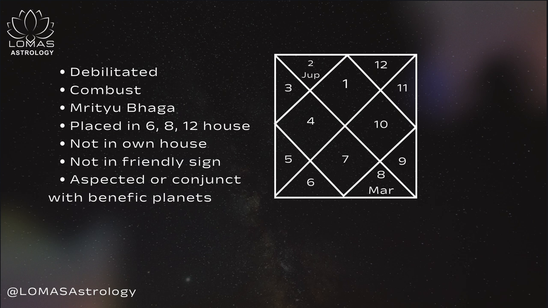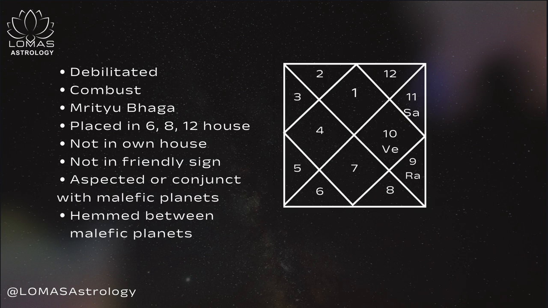But if Jupiter is also conjunct with Rahu or Ketu, then it is even worse, because now it is in conjunction with a malefic and aspected by a malefic, so it becomes even worse.